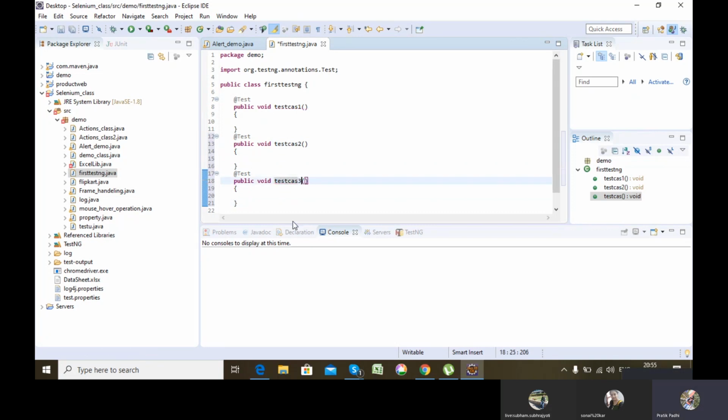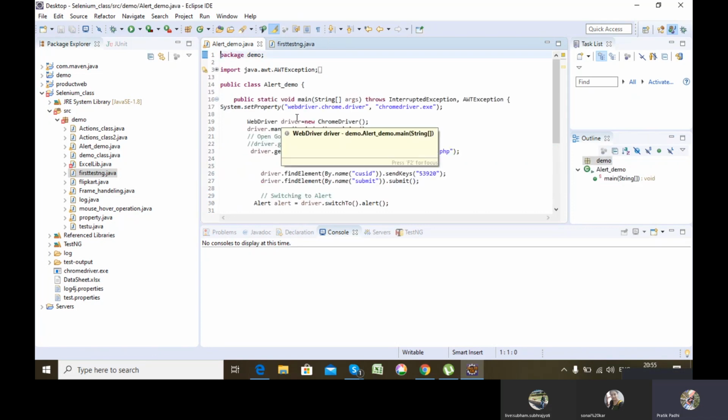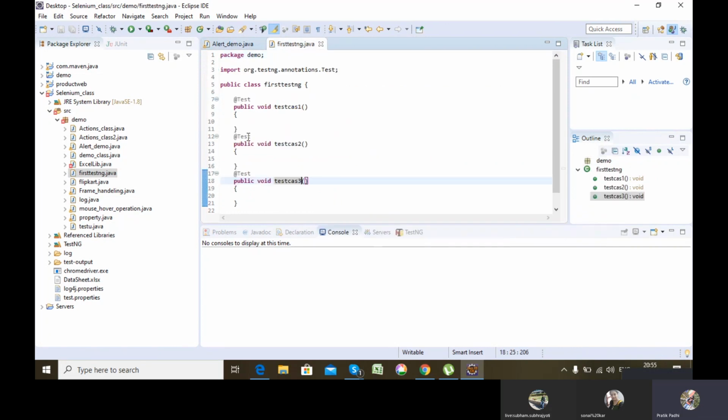But if I had done it in the normal way, using public static void main, I would have only one point of execution. So I could not automate multiple test cases, but here I can automate multiple test cases and they will be independent of each other. Here I automated test case 1, here test case 2, here test case 3, because now I have multiple points of execution. Got my point?